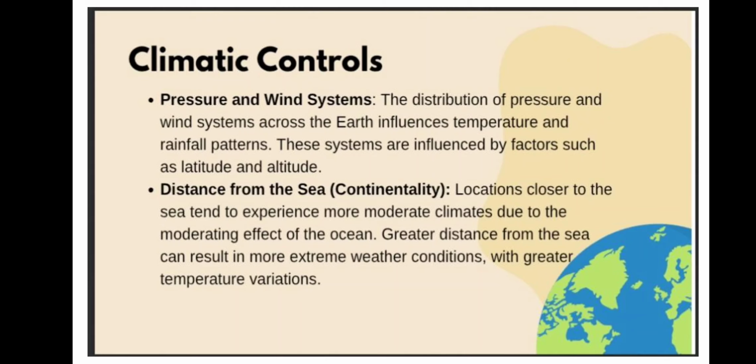Next we have distance from the sea, which I have just told you, that is continentality, which we see in Delhi. Delhi is quite distant from any sea or coastal area, because of which we feel extreme temperatures over there. But in the coastal areas, whether it is Mumbai, Chennai or Goa, you will always feel a moderate temperature, never so high, never so low. This is known as the effect of distance from the sea. If you're closer, there will be moderate temperature.